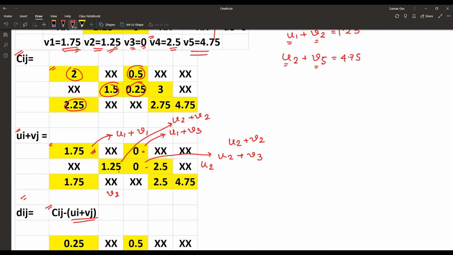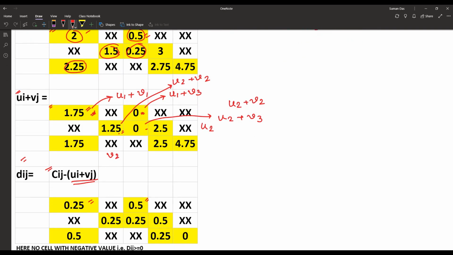Just look at Cij and ui plus vj here. 2 minus 1.75, so the result is 0.25. 0.5 minus 0, that is 0.5. 1.5 minus 1.25, so that must be 0.25. 0.25 minus 0, that is 0.25. 3 minus 2.5, 0.5. 2.25 minus 1.75, that is 0.5, and 2.75 minus 2.5, that is 0.25. 4.75 minus 4.75, that is 0.